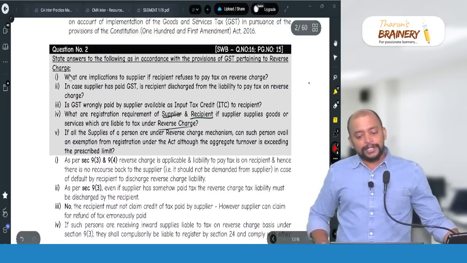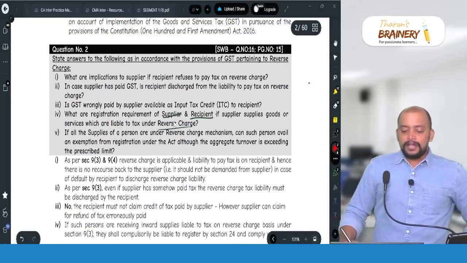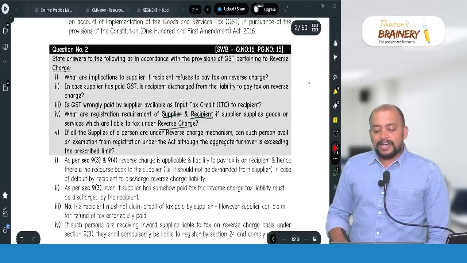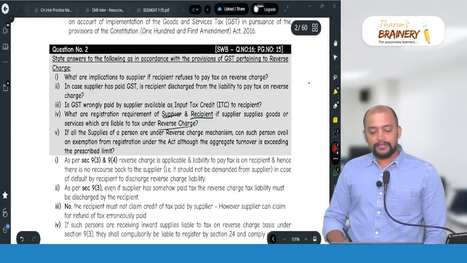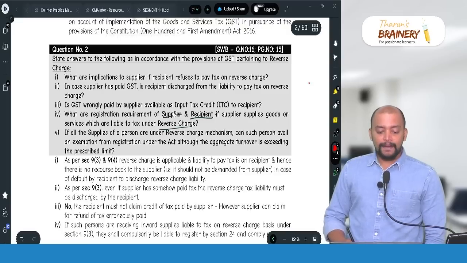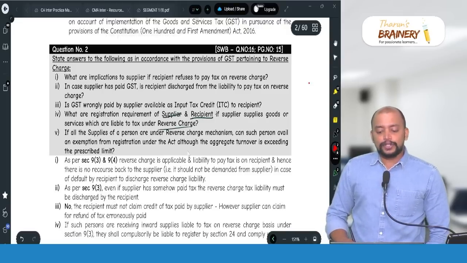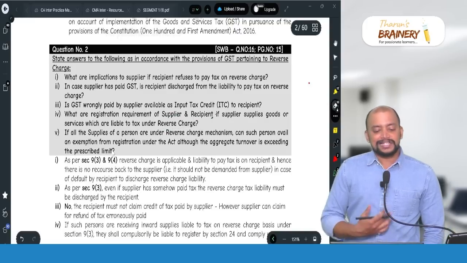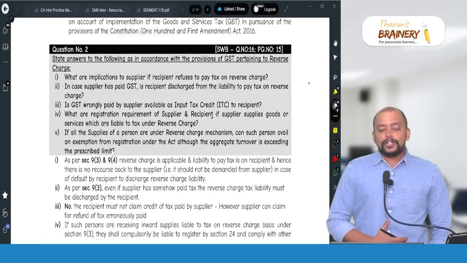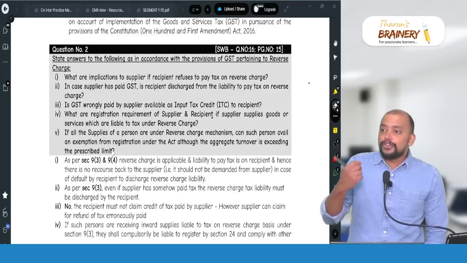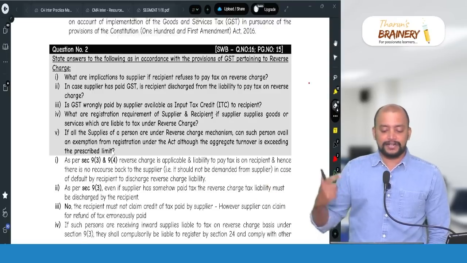Then question number 2. Question number 2 is in page number 15 of your latest solved workbook, question number 16 and page number 15. State answers to the following in accordance with the provisions of GST pertaining to reverse charge. What are the implications to the supplier if recipient refuses to pay tax on reverse charge?